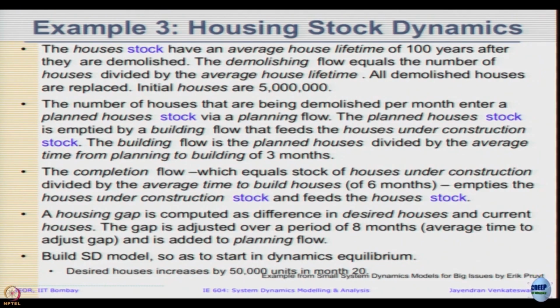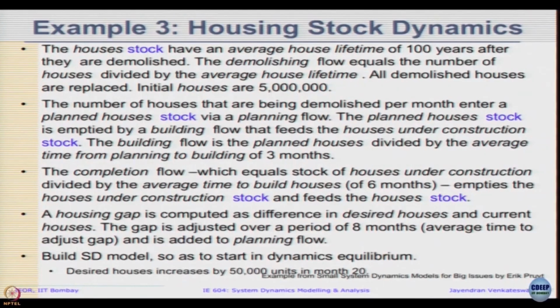The planning houses stock is emptied by a building flow that feeds the houses under construction. That means planned stock is going to feed into a housing under construction stock, and the building flow is the planned houses divided by average lifetime. So, all seems to be a first order delay. Flow is stock divided by time, so it must be first order. The completion flow, that is whatever houses under construction, divided by the average time to build houses, empties the houses under construction stock, and feeds the houses stock.